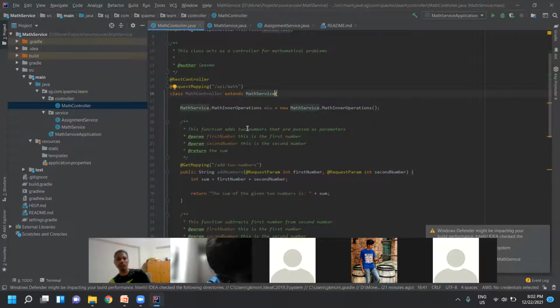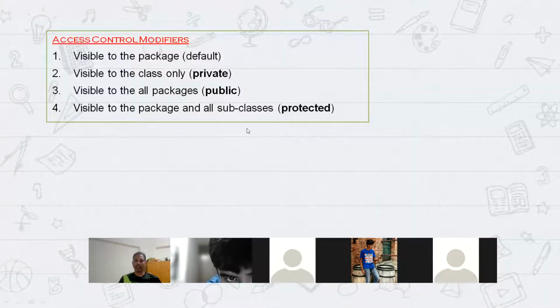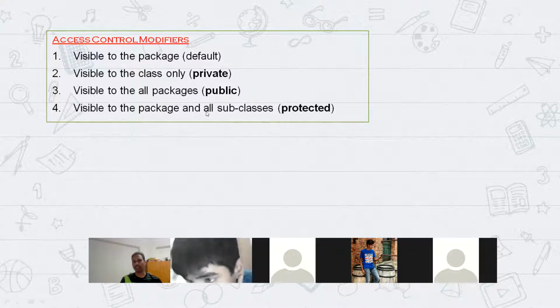So you remember it like this. You read out these statements; they are very easy to remember. Default is visible to the package only. Private is visible to the class only. Public is visible to all the packages. Protected is visible to the package and all subclasses.